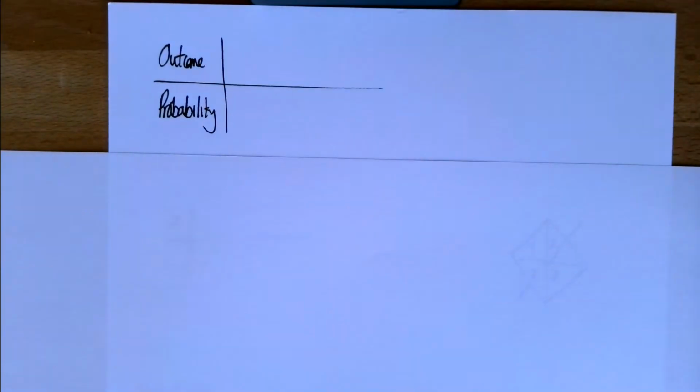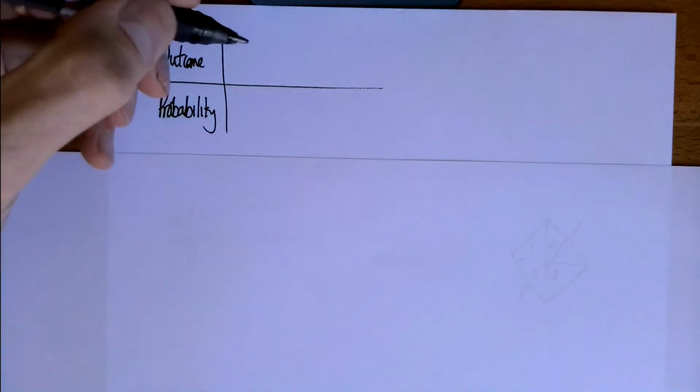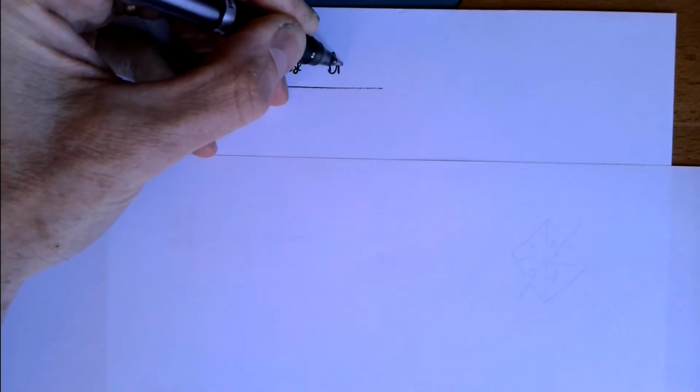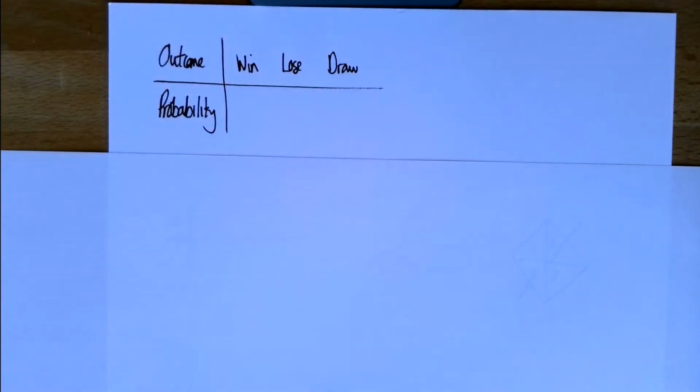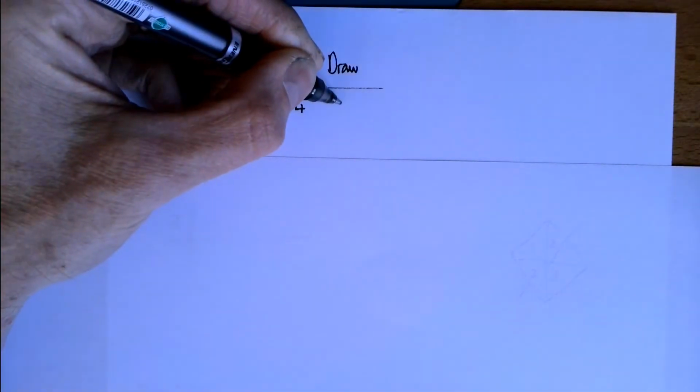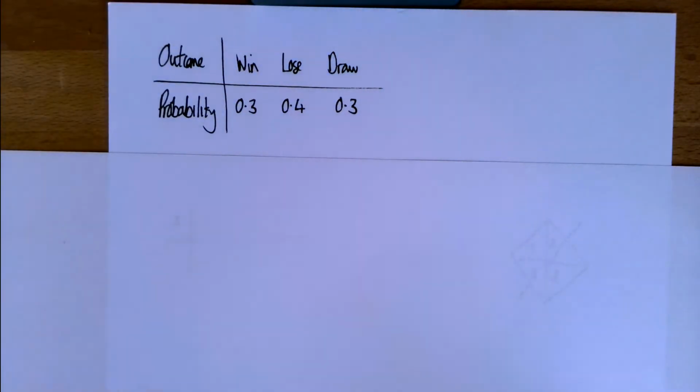Okay, so I'm going to start this morning talking about probability distributions. So let's think about a football match. From the point of view of one of the teams, there are three outcomes, aren't there? You can win, you can lose, or you can draw. And each of those will have an associated probability. It's hard to calculate, but it might be that the chance of winning is 0.3, the chance of losing 0.4, and the chance of drawing is 0.3. And hopefully you are happy with the fact that all of those have to add up to 1. So what we have there is a probability distribution.